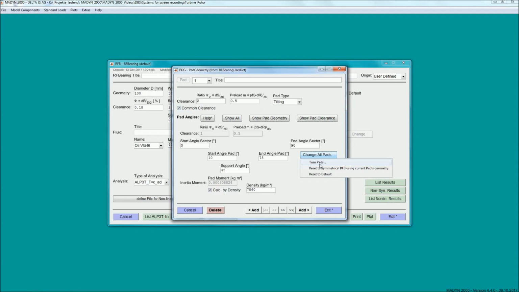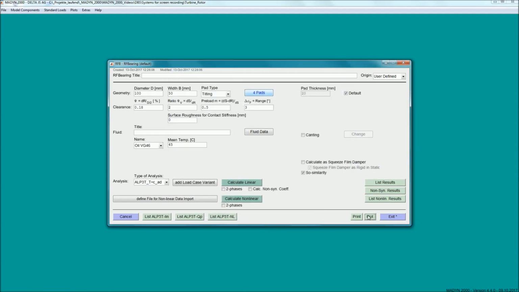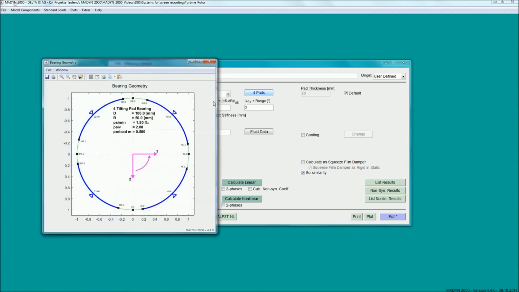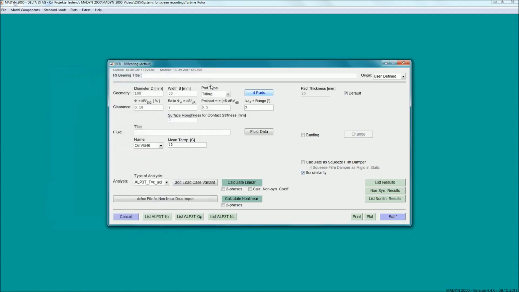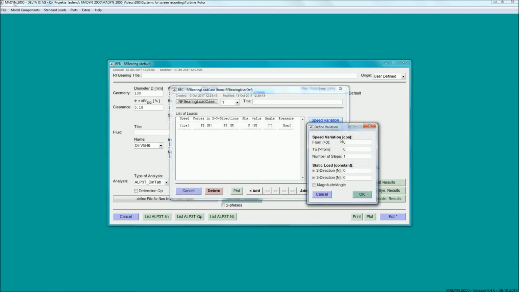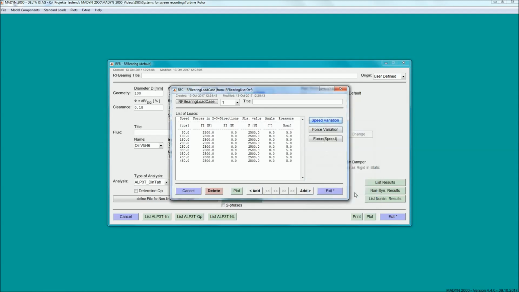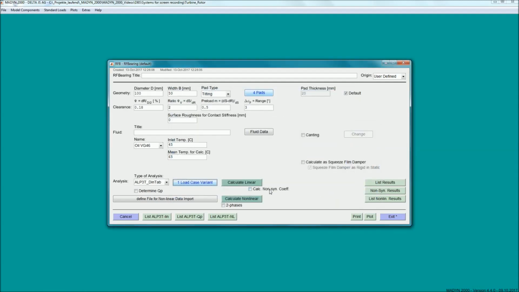The oil type must be selected and the inlet temperature specified. The analysis type is set to the DIN table method, which uses laminar flow and an equivalent mean oil viscosity. This method requires a suitable reference temperature for the calculation of an initial bearing table. As load, we enter the rotor speed range and a constant static vertical force. In order to get also the frequency-dependent non-synchronous coefficients, we tick the corresponding checkbox and then start the linear calculation.